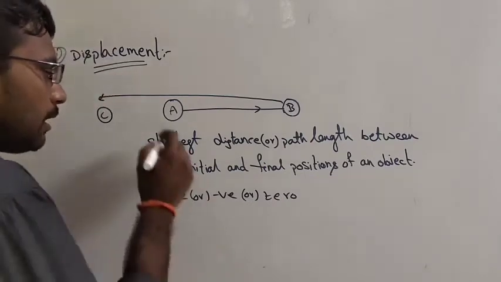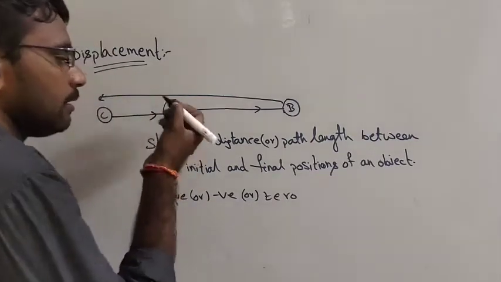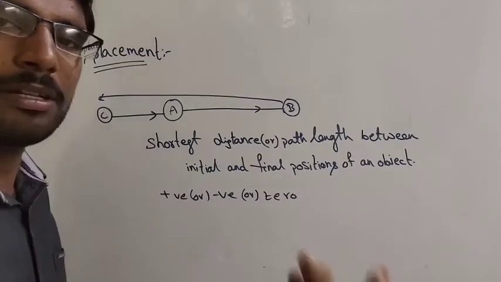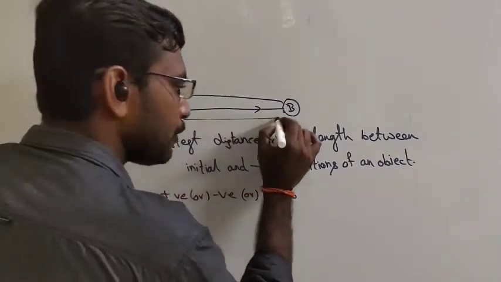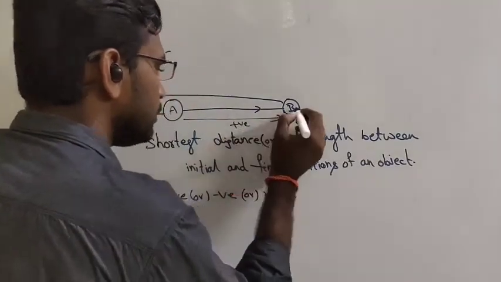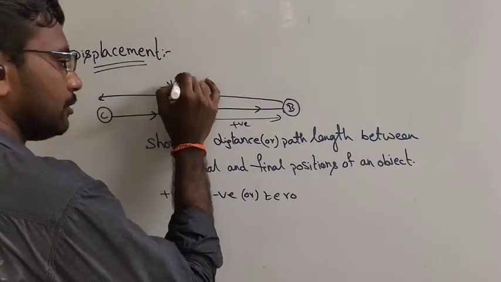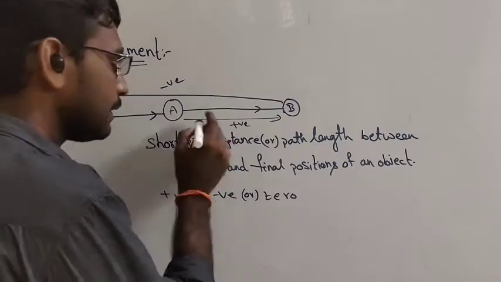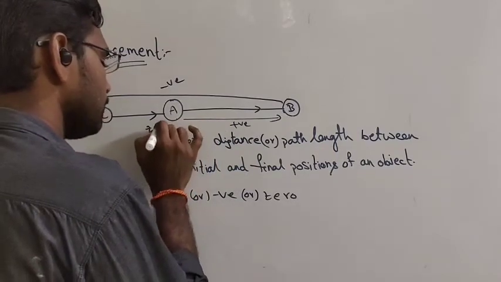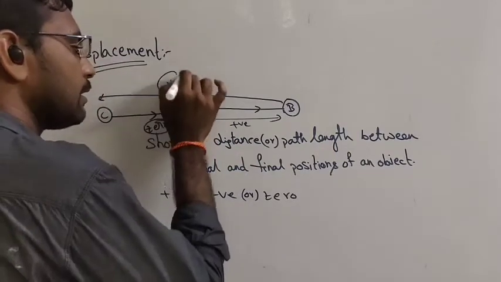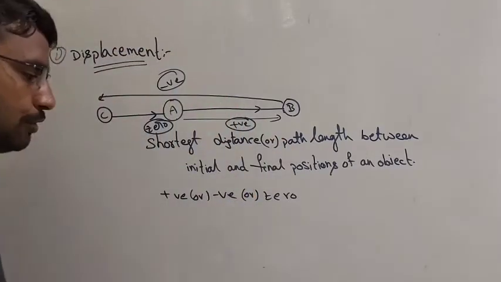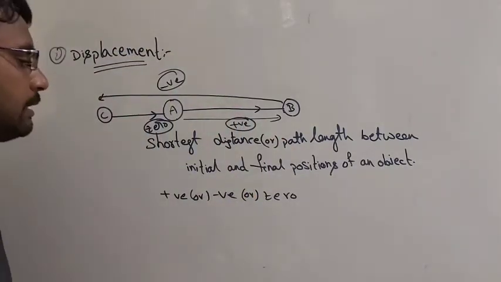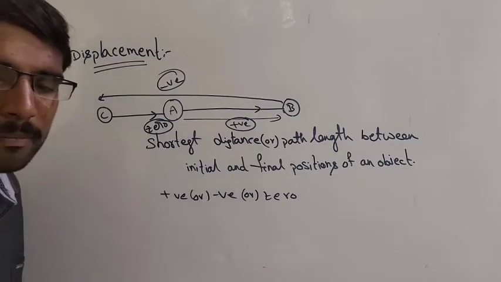Okay. Then from C to A, it travels again and reaches position A. Then it will be zero. And when it is moving from A to B, it is positive. Then from B to C, it is negative. Then from C to A, it is zero. Okay, clear? Positive, negative, zero. Clear, children? This is about displacement.